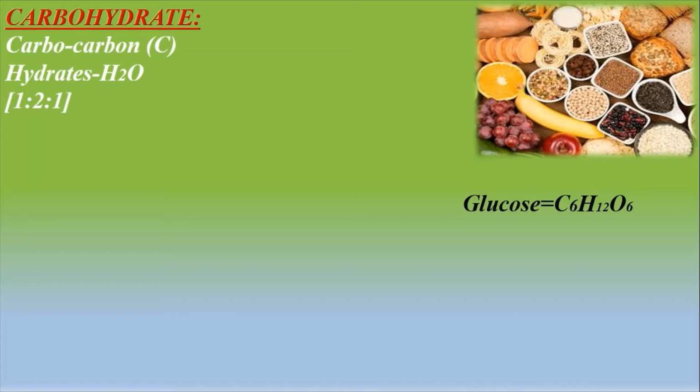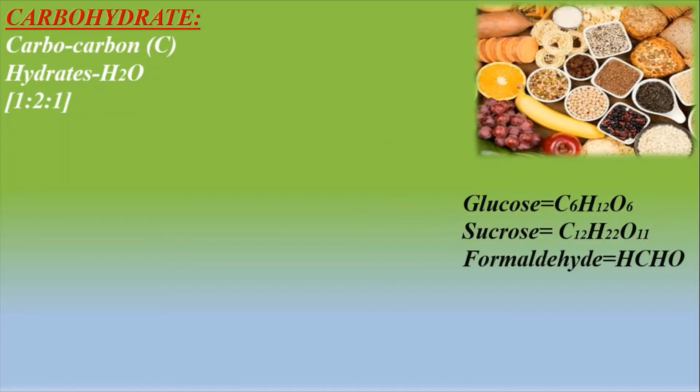Glucose is a carbohydrate which follows the proportion 1:2:1. But there are many compounds which do not follow this proportion but show the characteristics of carbohydrates, like sucrose. Sucrose is a carbohydrate, but sucrose does not follow the ratio 1:2:1. On the other hand, there are some organic compounds which show the presence of carbon, hydrogen and oxygen in the proportion of 1:2:1, but they are not carbohydrates, like formaldehyde.